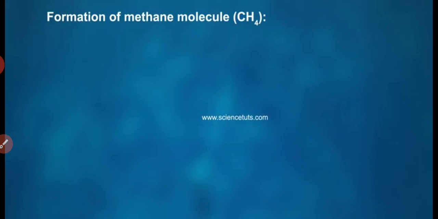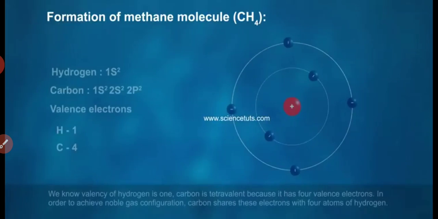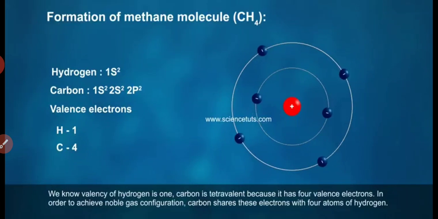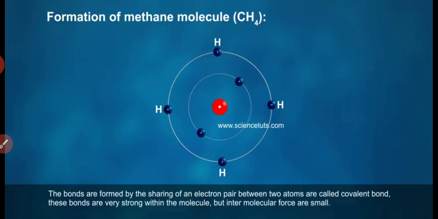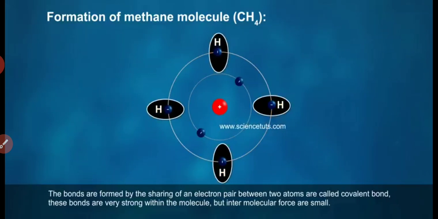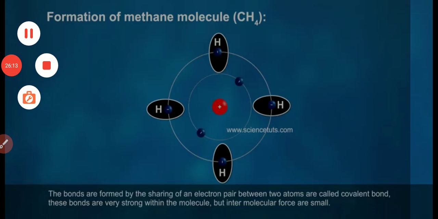Formation of methane molecule. We know the valency of hydrogen is 1. Carbon is tetravalent because it has 4 valence electrons. In order to achieve noble gas configuration, carbon shares these electrons with 4 atoms of hydrogen. Bonds formed by the sharing of an electron pair between 2 atoms are called covalent bonds. These bonds are very strong within the molecule, but intermolecular forces are small.